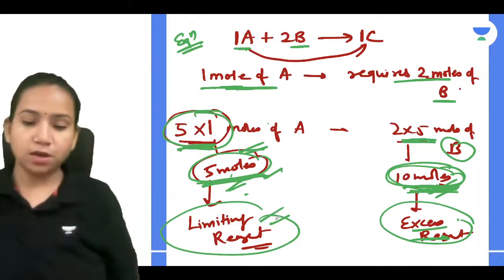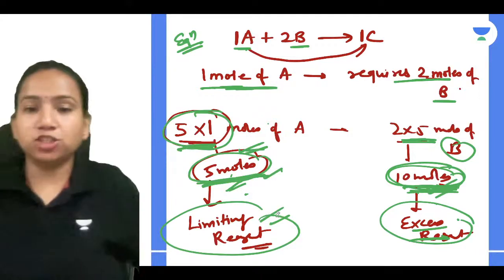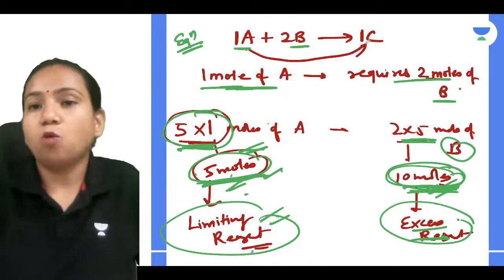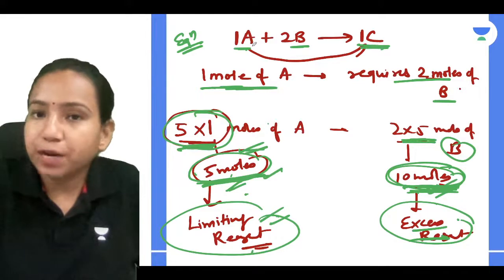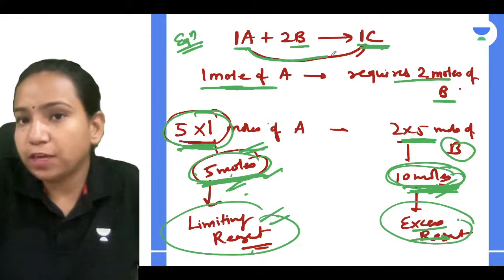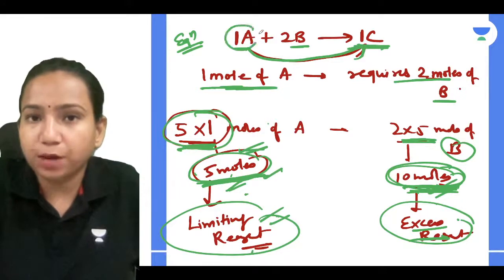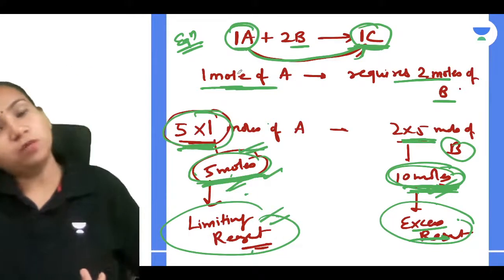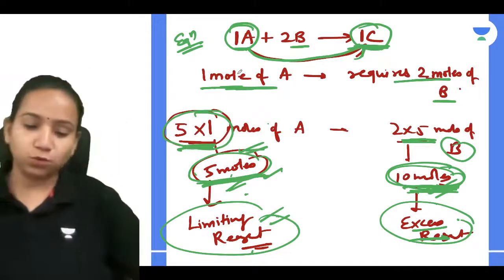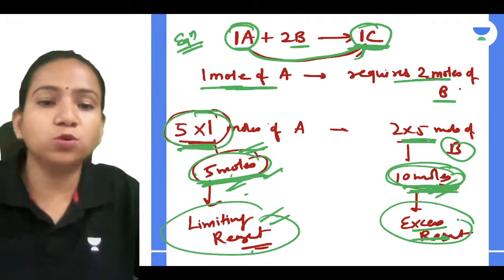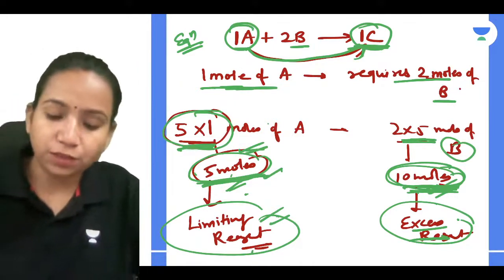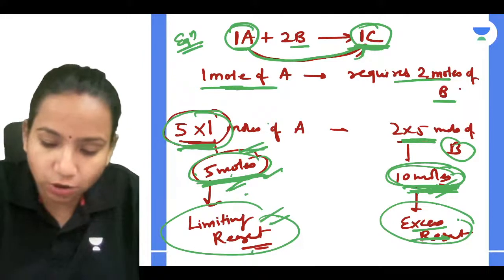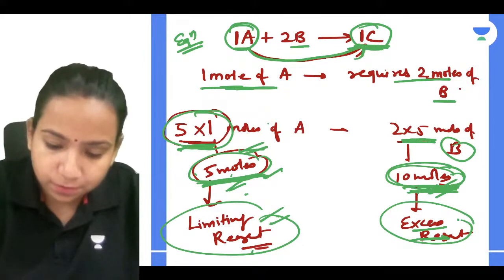Correct, Ridhima? So if this is my limiting reagent, this is going to decide how much C will be formed. So I compared again with the equation. 1 mole of A gives 1 mole of C. So 5 moles of A will give how many moles of C? 5 moles of C only. Let's do one more question like this and see whether you understood the concept clearly or not.